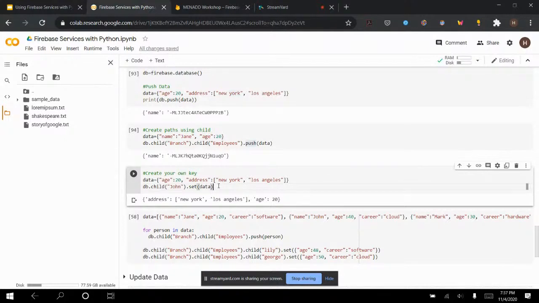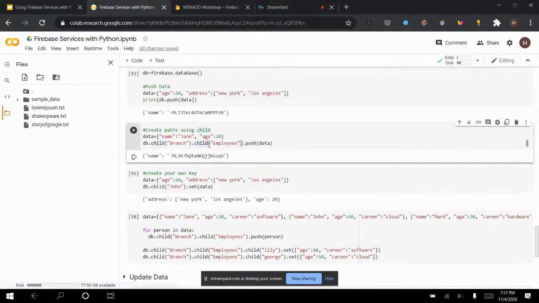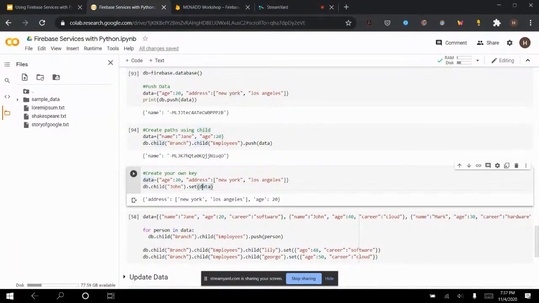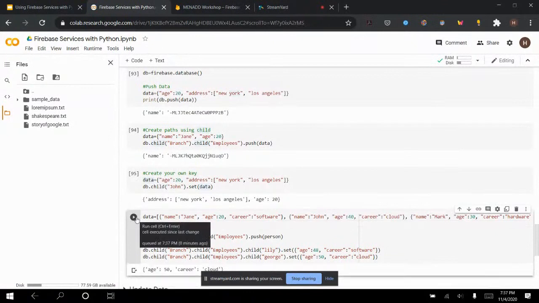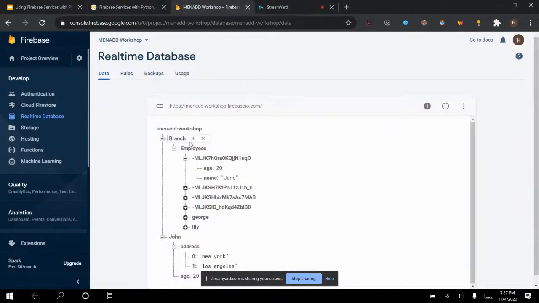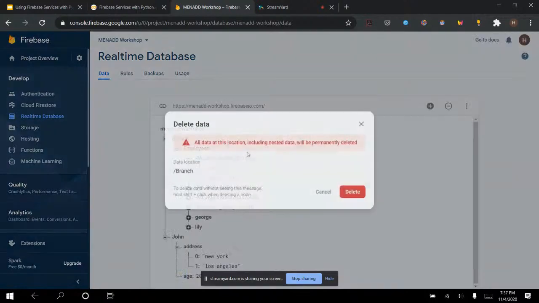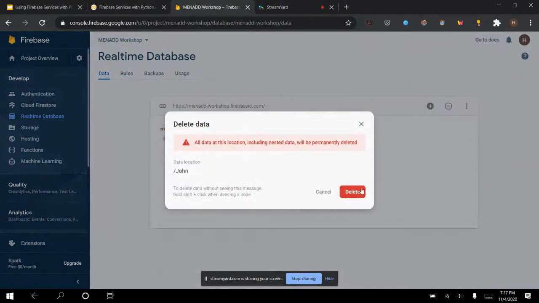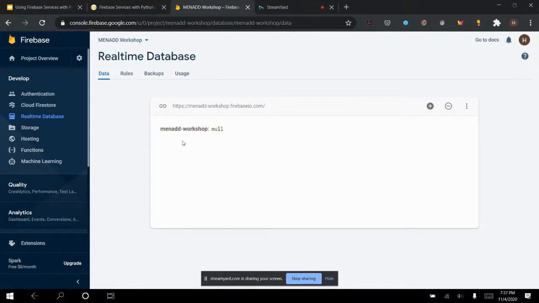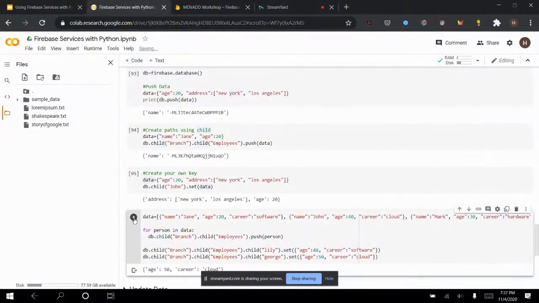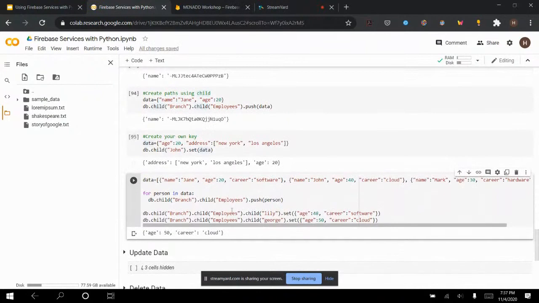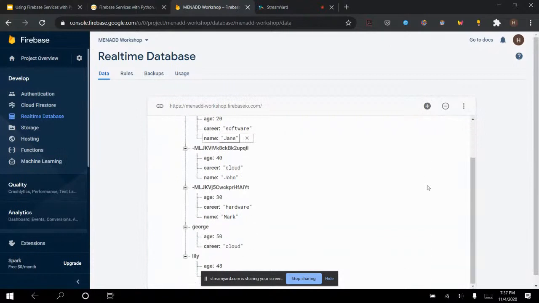Now, this may be a bit tough to take in. That's fine, because here we're pushing data with an ID, here we're pushing it with a path, and here we're pushing it using set to get no ID. Now this one right here, I'm going to run it regardless, because I'm going to clear everything and run it again. I'm just going to use this to demo the other parts of the database. So now I deleted everything. I'm going to run it again and put some data. This follows the exact same stuff that we did here. It's just more organized to provide me with all this data that I'm going to expand.